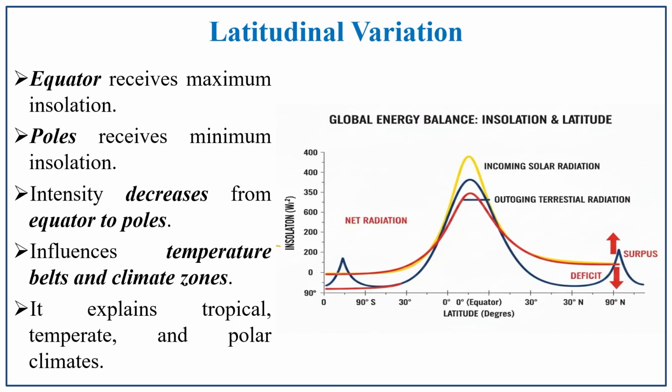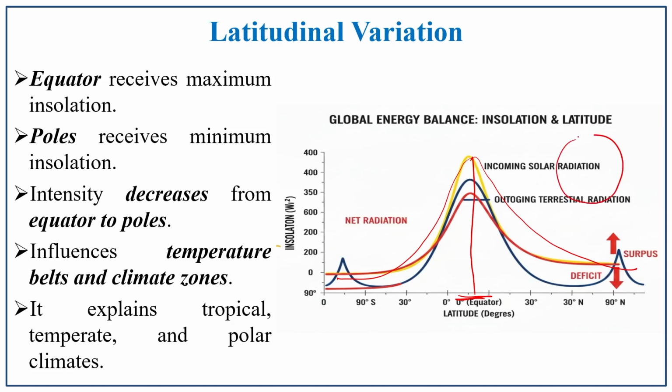Next, latitudinal variations. At the equator, the 0 degree region, it receives the maximum incoming solar radiation, and while moving towards the polar region it gradually decreases in the northern and southern hemispheres. The intensity also decreases from the equator towards the pole.